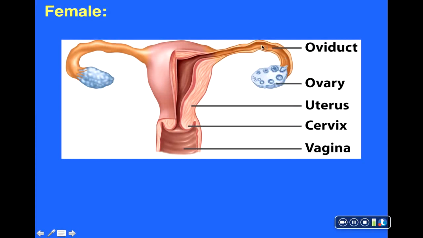That egg makes its way into the oviduct, or the fallopian tube, and if this egg cell happens to be fertilized, if conception takes place, it tends to occur in the oviduct. Mitosis occurs as the embryo divides into a small ball of cells that eventually implants on the inner lining of the uterus, also referred to as the endometrium.